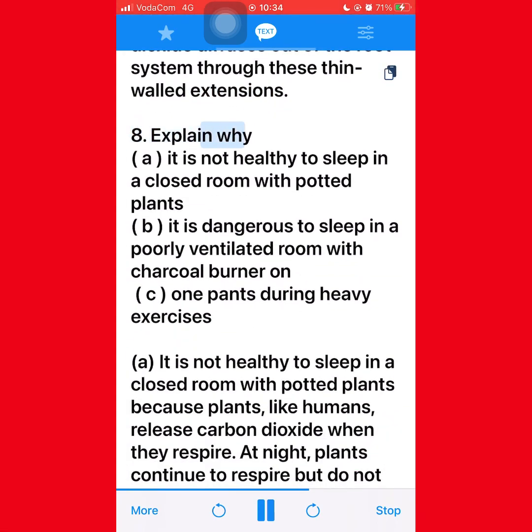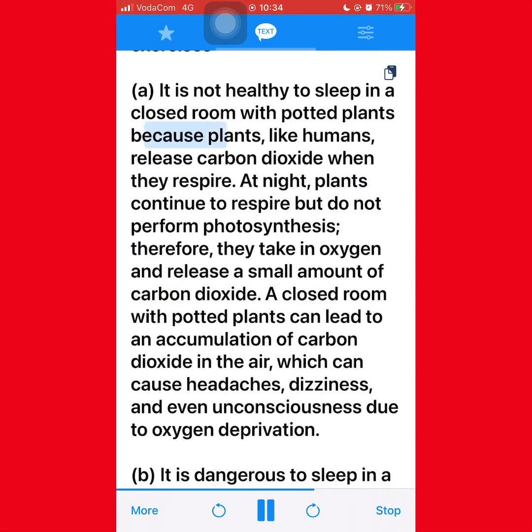8. Explain why. A. It is not healthy to sleep in a closed room with potted plants. B. It is dangerous to sleep in a poorly ventilated room with charcoal burner on. C. Plants pant during heavy exercises. It is not healthy to sleep in a closed room with potted plants because plants, like humans, release carbon dioxide when they respire. At night, plants continue to respire but do not perform photosynthesis. Therefore, they take in oxygen and release a small amount of carbon dioxide.